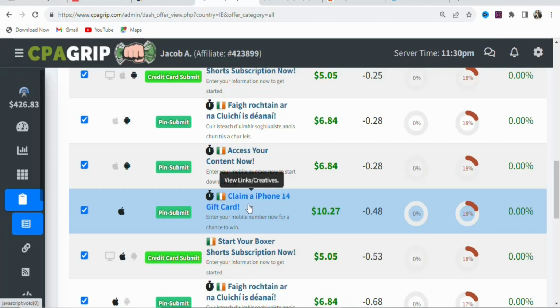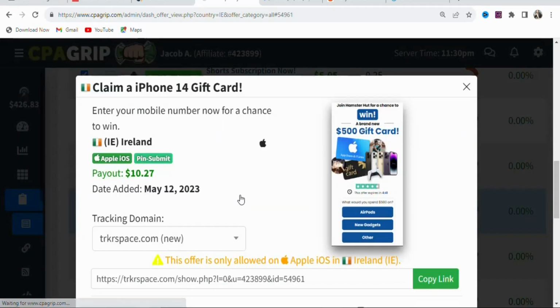So we are going to be promoting this offer. To promote the offer, you have to get your affiliate link. Just click on the offer so that you can get your affiliate link. Once you click on it, this is the offer. You can see right here, this is your affiliate link. This is the warning: this offer is only allowed on Apple iOS in Ireland. You can see this is the payout. Anytime you get a lead, this is the amount that you are going to earn. You can see this is the requirement: enter your mobile number now for a chance to win.